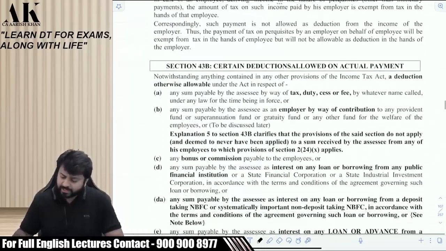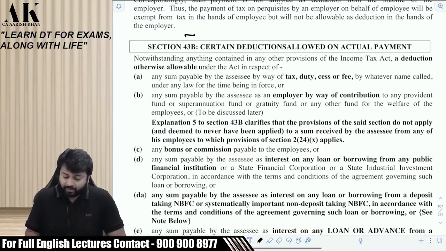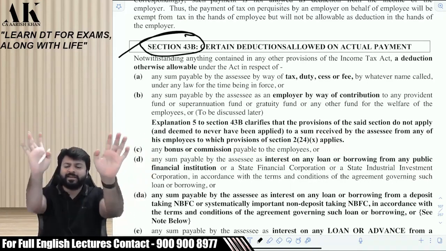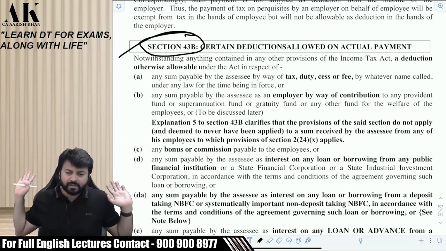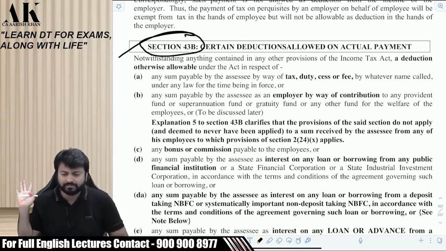This is a very famous section again. You might have heard about this a lot of times in your life. 43B, right? Certain deductions are allowed only on payment basis, not on accrual basis. And there are so many reporting clauses on this in the tax audit report.